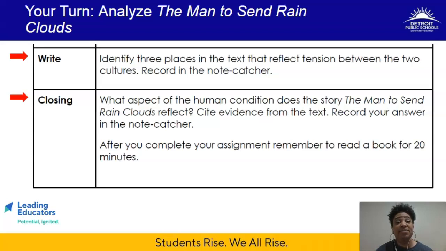So start there, and again, revisit your annotations from your first and your close read, and that will help you tremendously. And then in your closing for today, what aspect of the human condition does the story The Mantis in Rain Clouds reflect? Remember, the human condition are thoughts, experiences, behaviors that humans share in common, that we have in common. All right. So based on that, what are some aspects of the human condition that the Mantis in Rain Clouds reflect? And you have plenty of notes in your annotations to be able to respond to that. Even responses that you make to the questions posed in today's activity will help you respond to that closer.